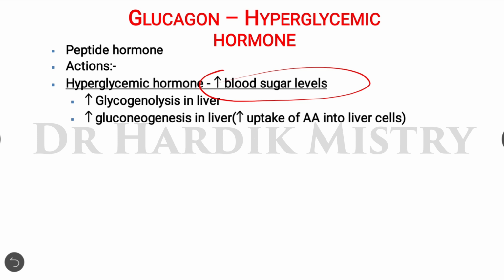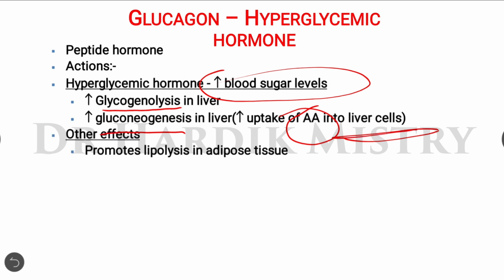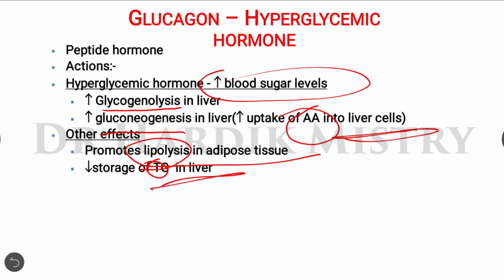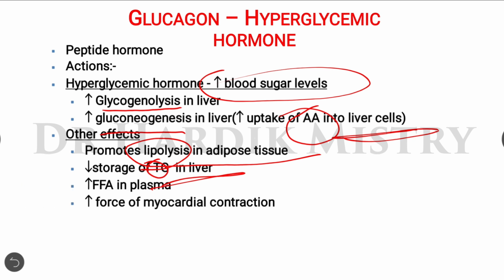Now which are the actions and how is it going to increase the blood sugar level? It increases glycogenolysis as well as gluconeogenesis in the liver, and there will be an increase in the uptake of amino acids into the liver cell. Another effect: it promotes lipolysis in the adipose tissue, so lipid breakdown will be enhanced. It decreases the storage of triglycerides in the liver. It also increases free fatty acids in the plasma and increases the force of myocardial contraction.